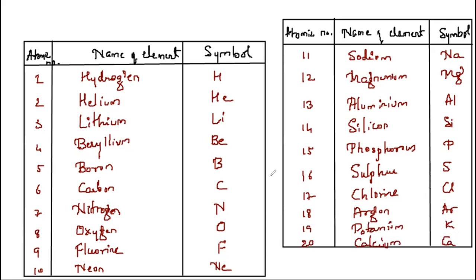So these are all what? These are all elements. Out of them, if you see, hydrogen is studied separately. Helium is a noble gas. Beryllium is a metal. Boron is a metal. Then sodium is a metal. Magnesium is a metal. Aluminium is a metal. Then potassium is a metal. Calcium is a metal. Then helium, neon and argon are studied separately.